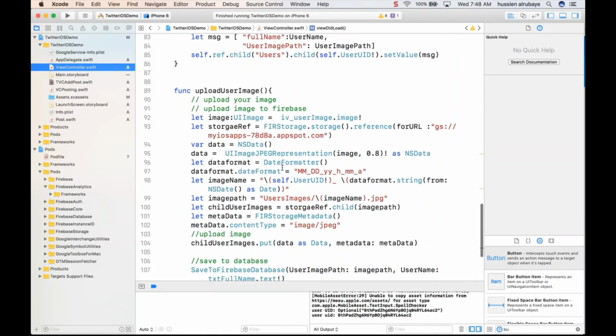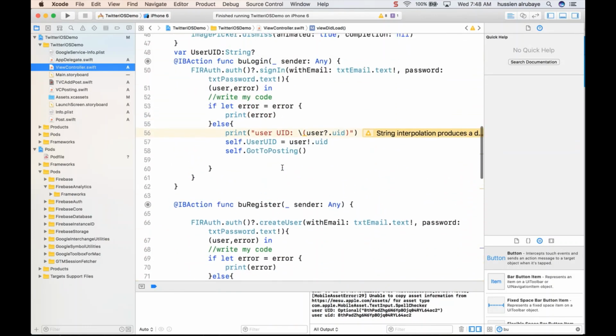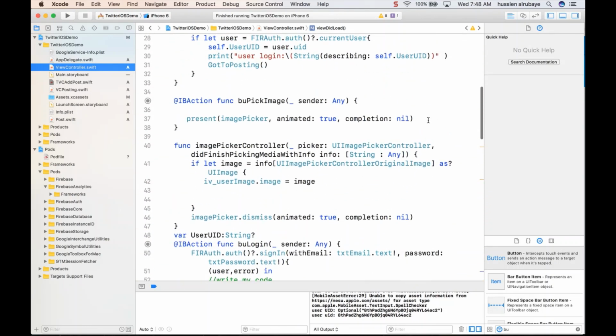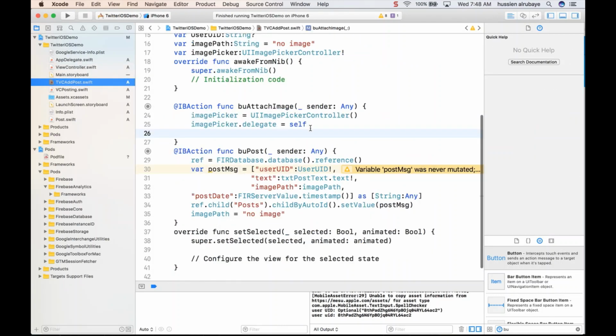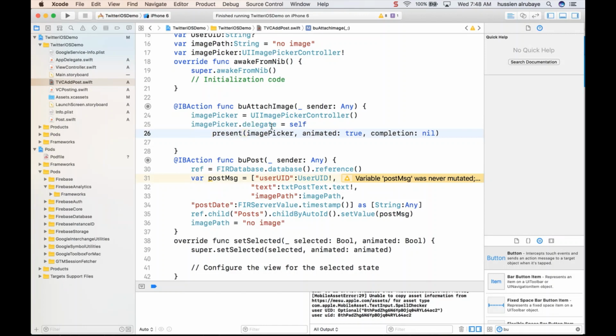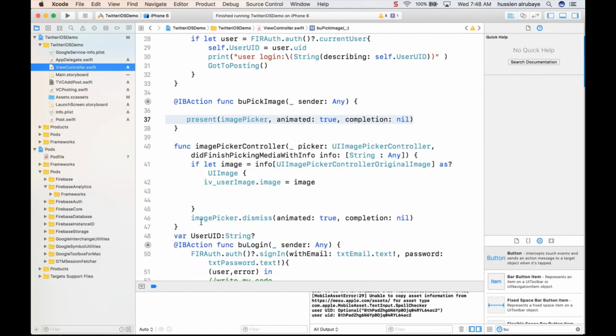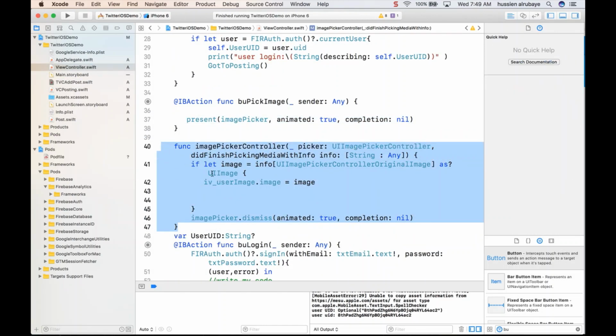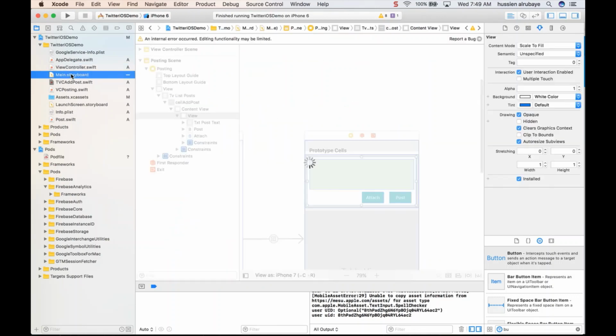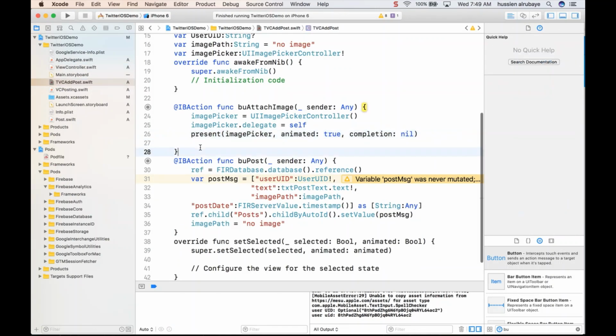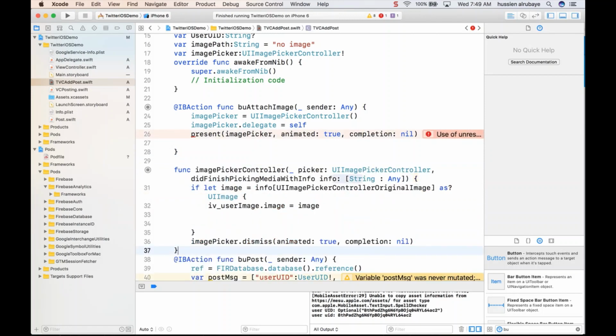So when someone wants to upload an image, or select an image from the phone, first of all I need this method to select image, so just add it. So BAO attach select image. This one will return events for us. This event needs to be implemented, which is this event. We will have the image finally. So I just go here and add those methods. We will need to do some work around this one.